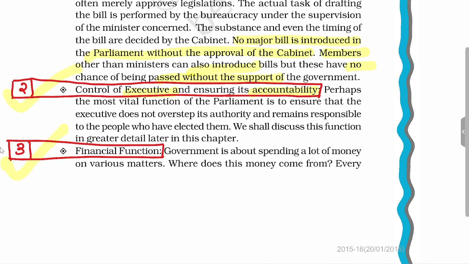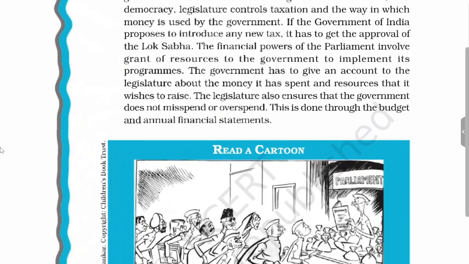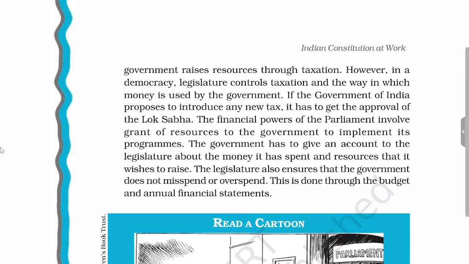The third important function is in terms of financial matters. For different programs, the executive has to take the approval of the legislature. The legislature also controls taxation. If the government wants to introduce a new tax, it has to take the approval of the Parliament.